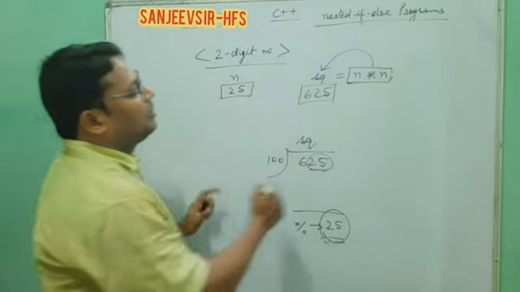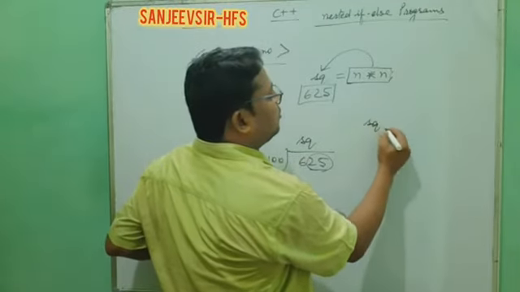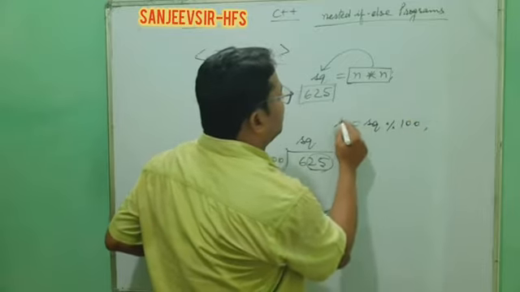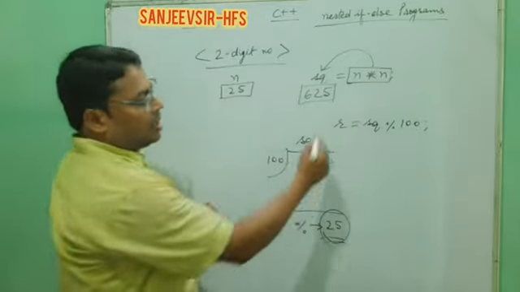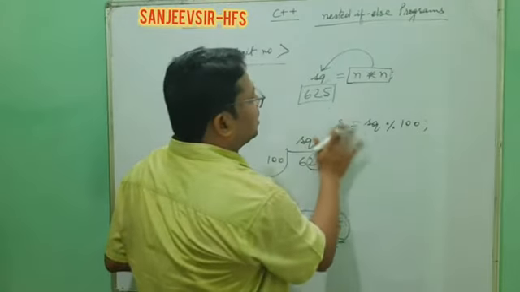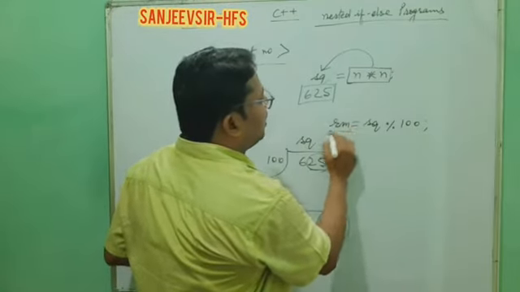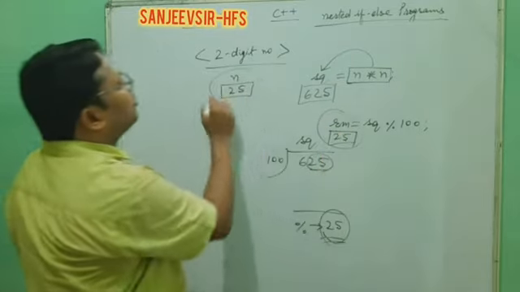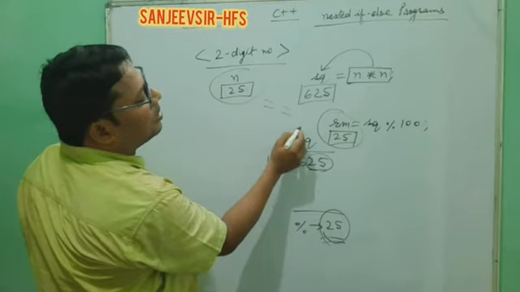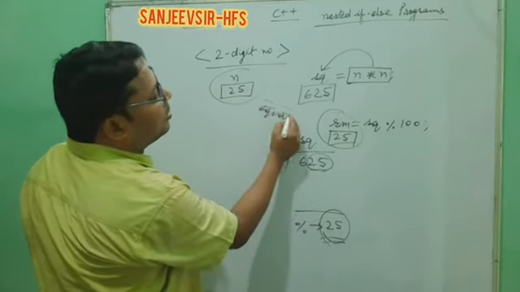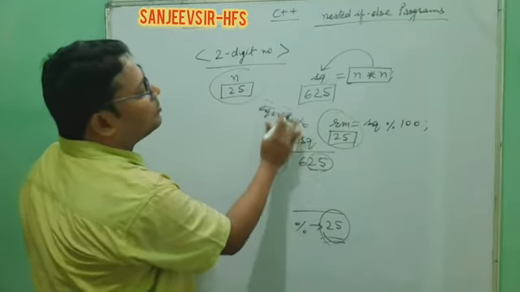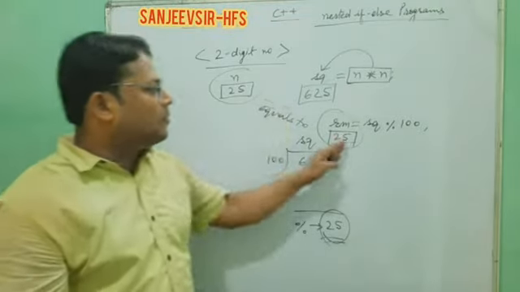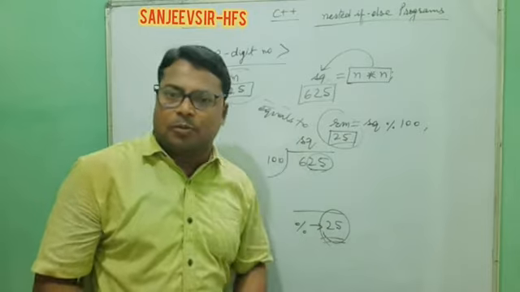What we will write here: SQ, when you divide by 100, the remainder you get, we keep in R. Remainder, that means Rm, and you will get 25. Lastly, you check whether these both are equal to each other. Yes or no? If both are equal, that means n is an automorphic number.